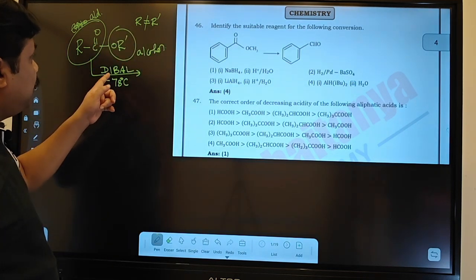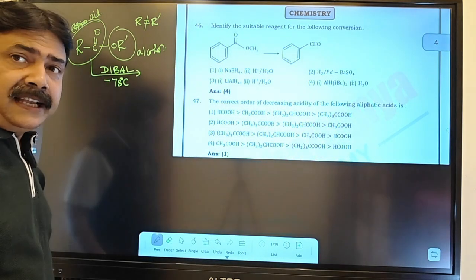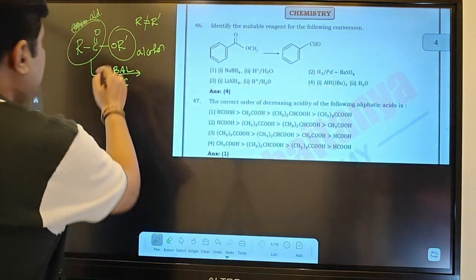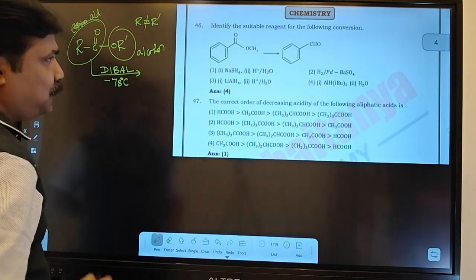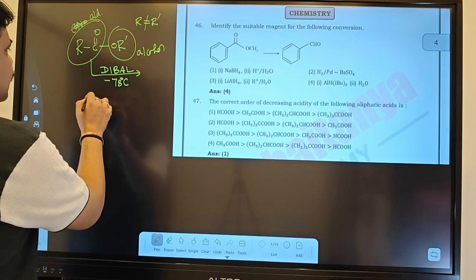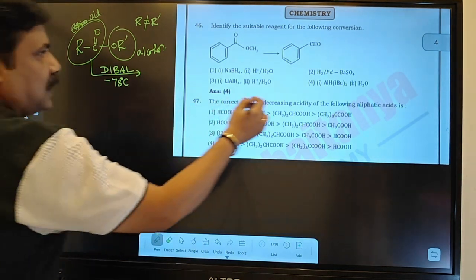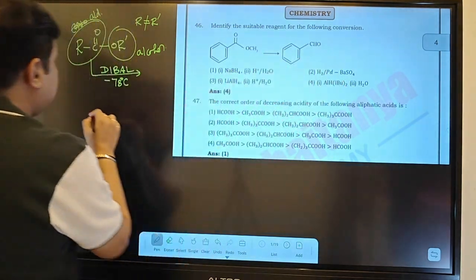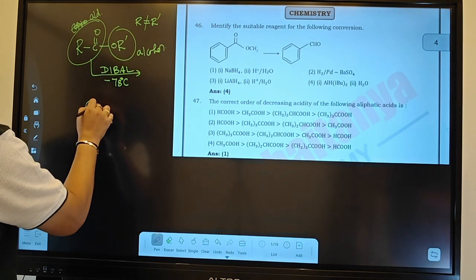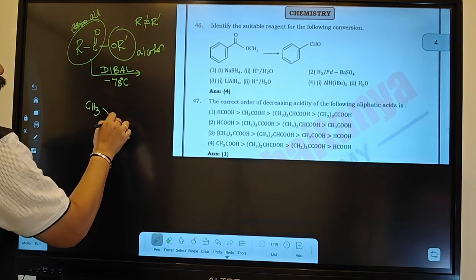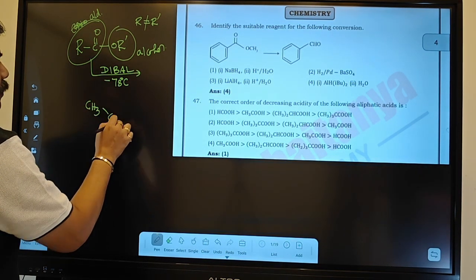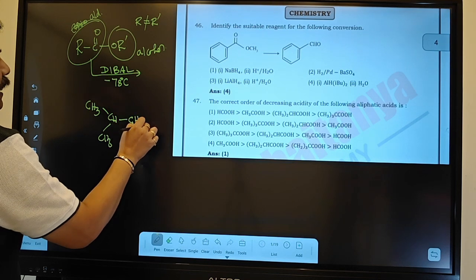But DIBAL has to be given at minus 78 degrees centigrade, because DIBAL is diisobutyl aluminum hydride. That means the structure has isobutyl groups. This is the isopropyl group, and this is your isobutyl group.